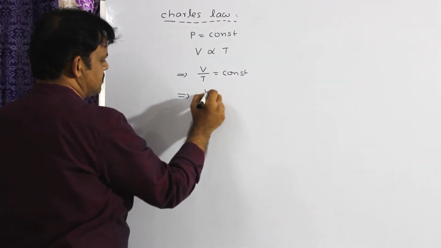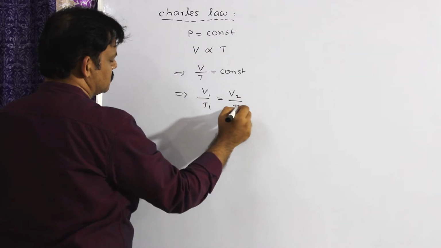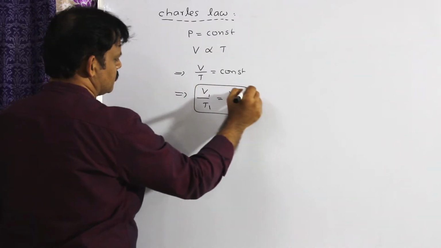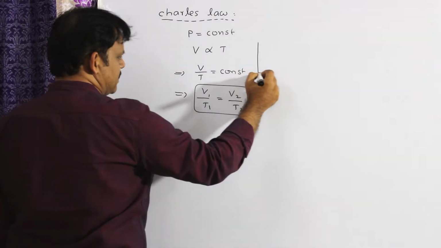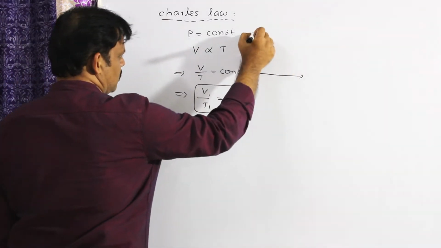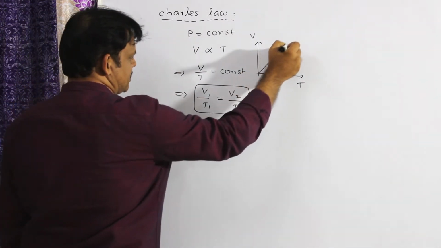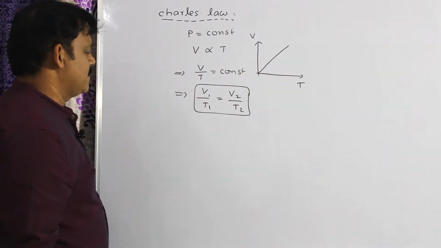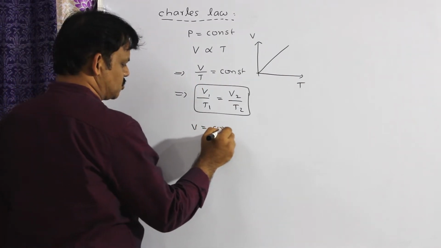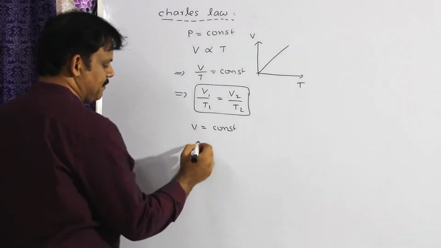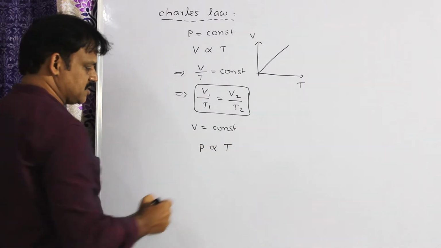From this I can write V1 by T1 is equal to V2 by T2. If you draw a graph between volume and temperature, with volume on the y axis and absolute temperature on the x axis, it is a straight line passing through the origin. Another form of Charles' law: keeping the volume of the gas constant, the pressure is directly proportional to absolute temperature for a given mass of gas.